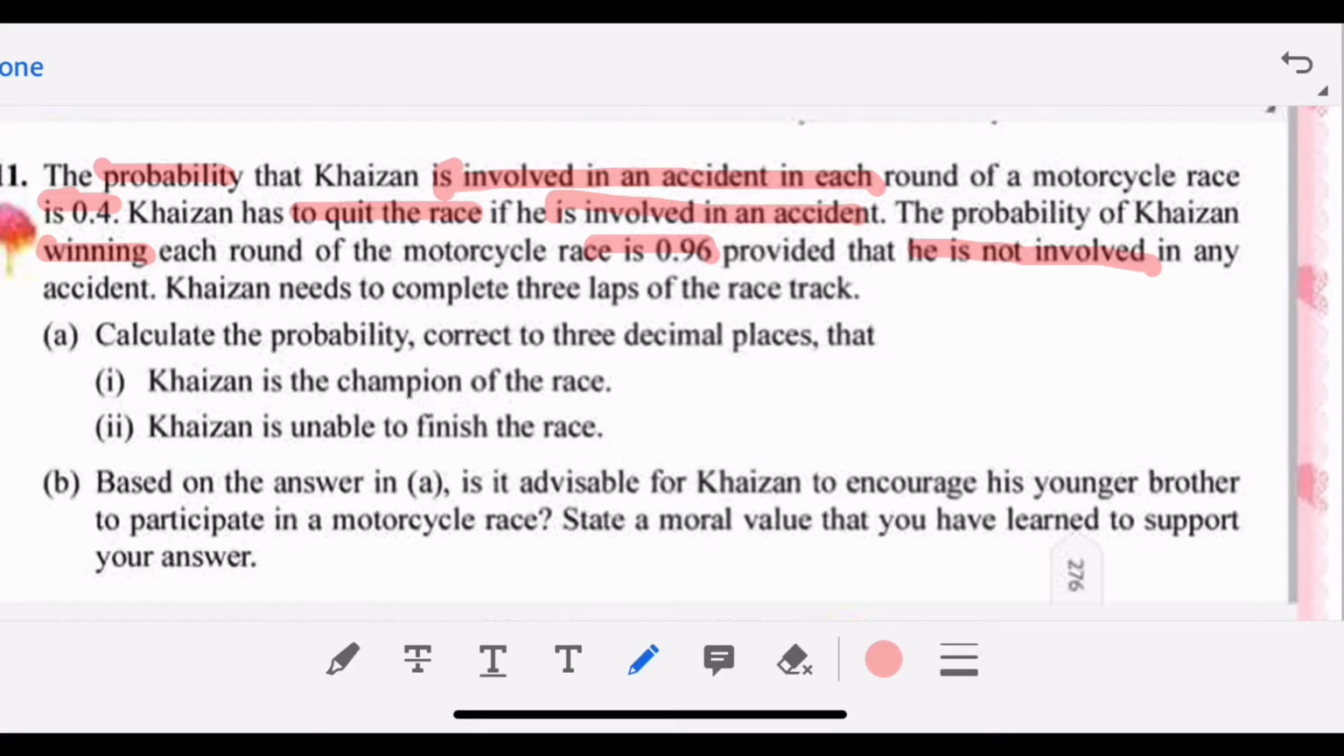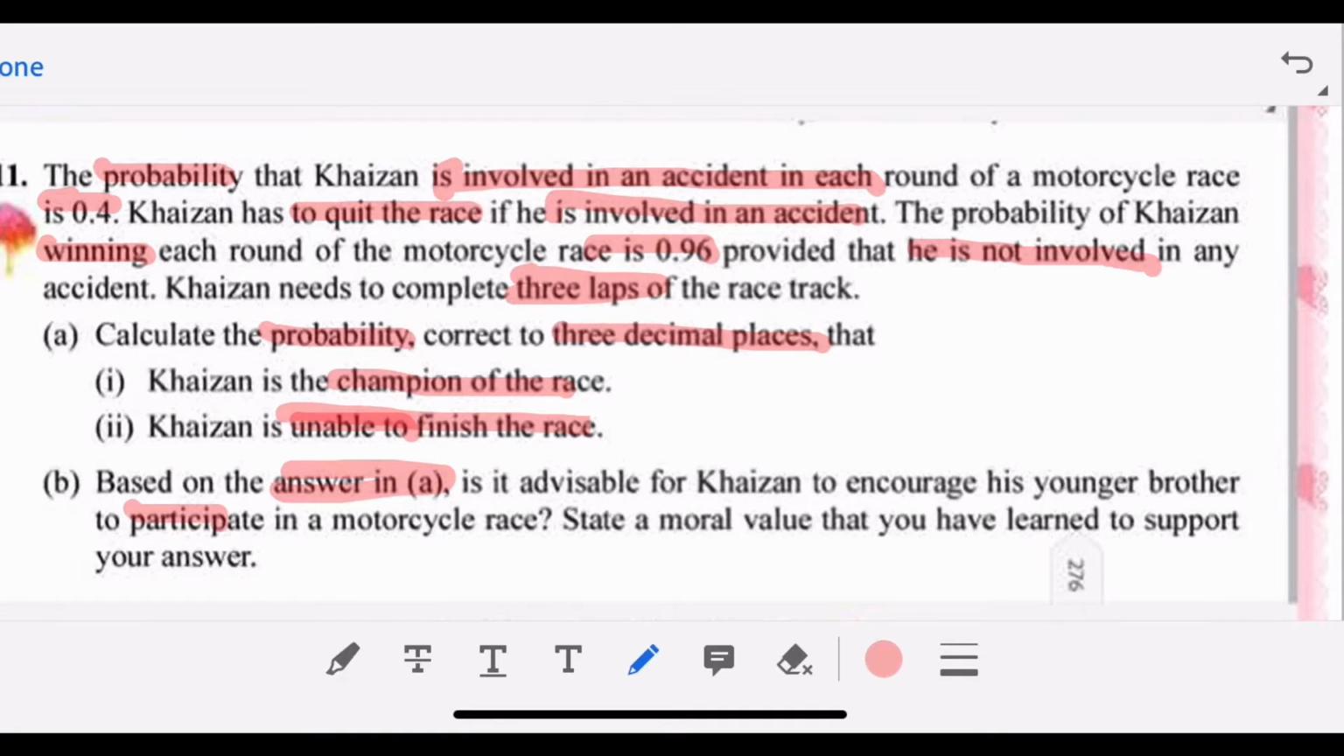Okay, highlight the important keywords. Provided he is not involved in an accident, Kaizan needs to complete 3 laps of the race track. So calculate the probability correct to 3 decimal places. Very important keywords.